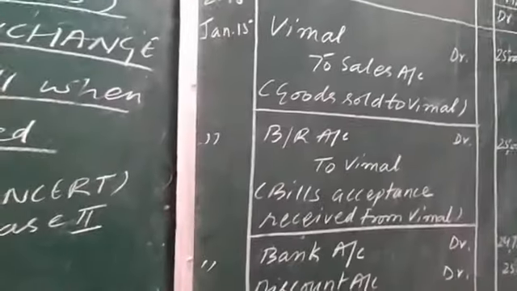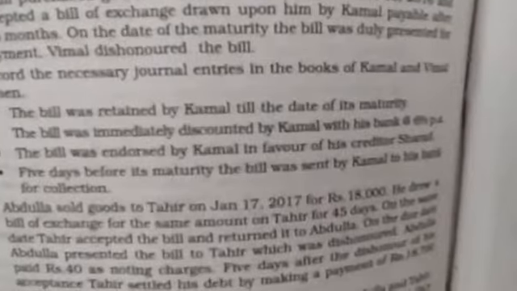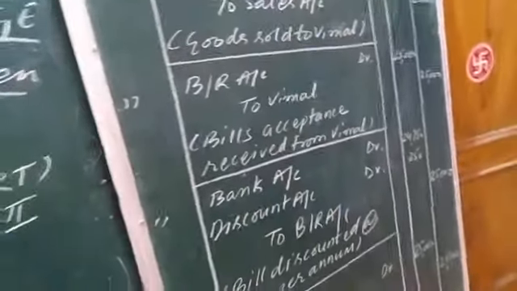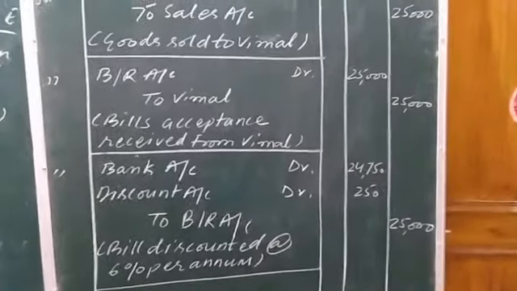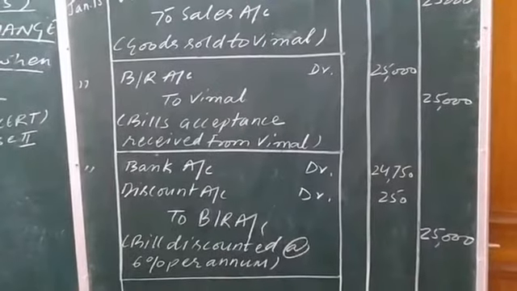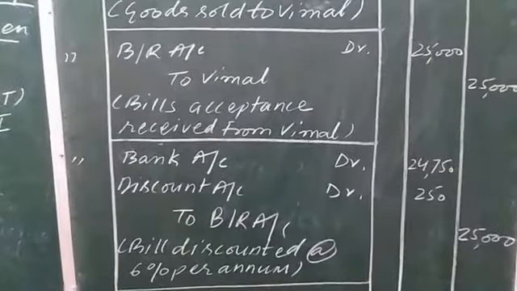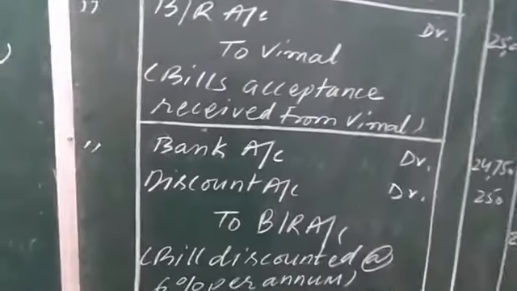Now further reading out the cases. Case second is to be solved. The bill was immediately discounted by Kamal with his bank at the rate of 6% per annum. Because of an emergent need of cash, the drawer Kamal got the bill discounted at the rate of 6% per annum. You can calculate 6% of 25,000 for 2 months, because the bill was encashed 2 months before maturity.